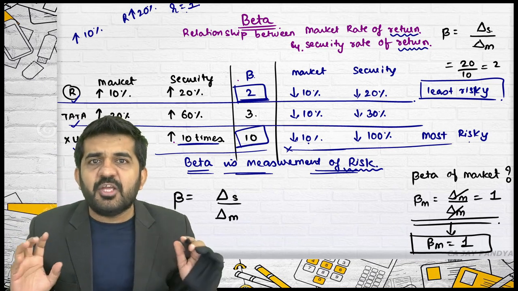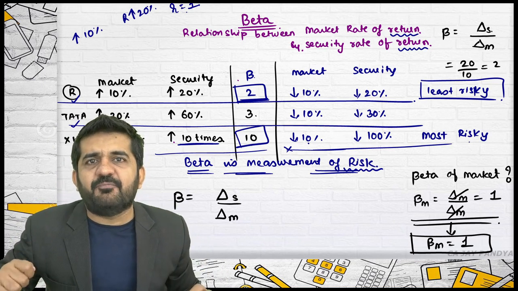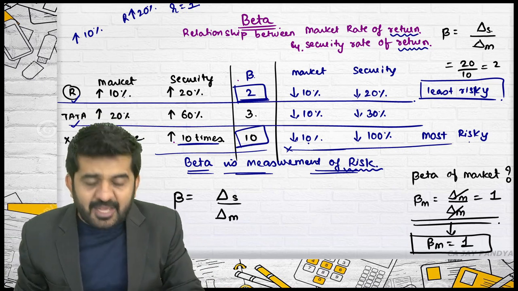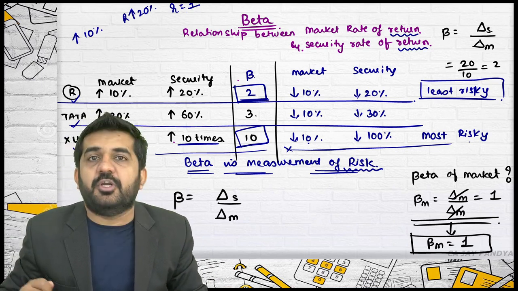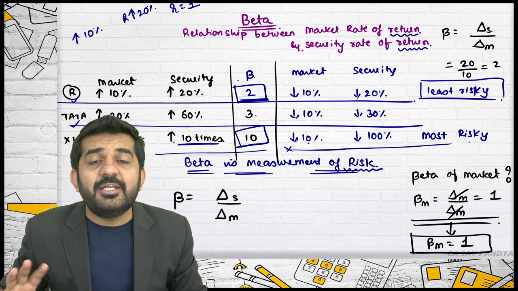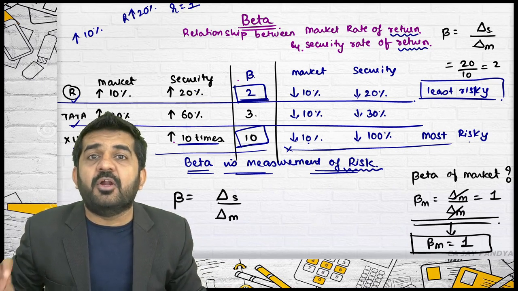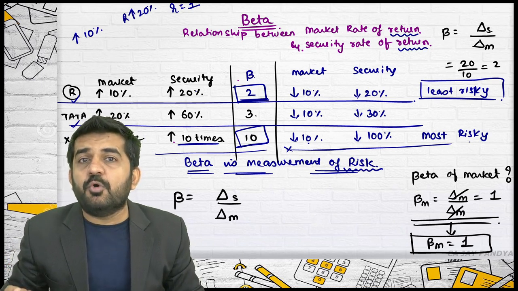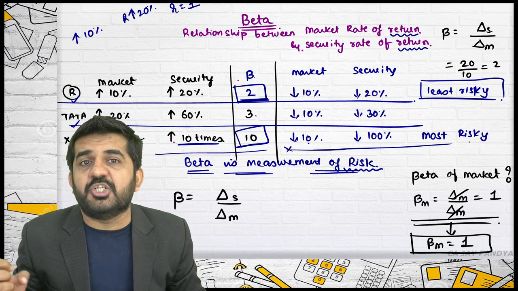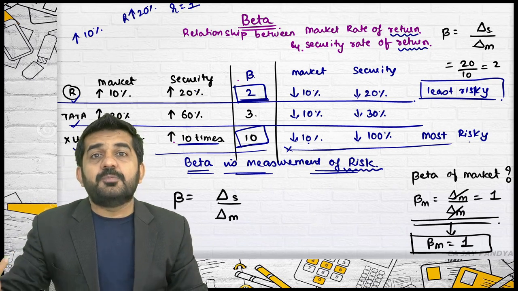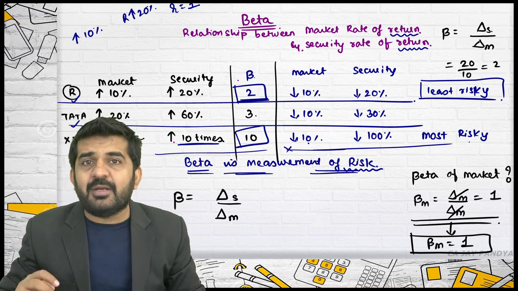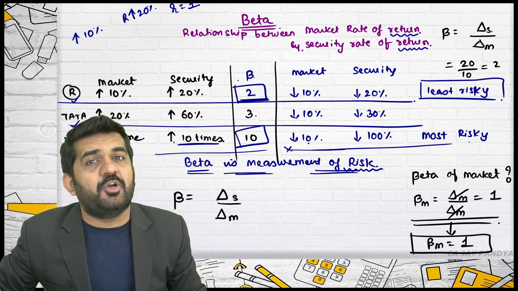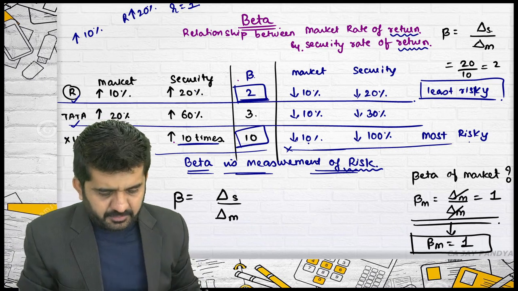What is the meaning of R equal to 1? There is a perfect positive correlation between the two variables. So this time the market has increased by 10% and the security has increased by 20%. That does not mean every time this will happen unless R is equal to 1. If R is equal to 0.5, there is no perfect correlation between the two variables. Then this beta will decrease. What will happen is, the market increases by 10%, but every time the security will not increase by 20%. It will increase by something less.